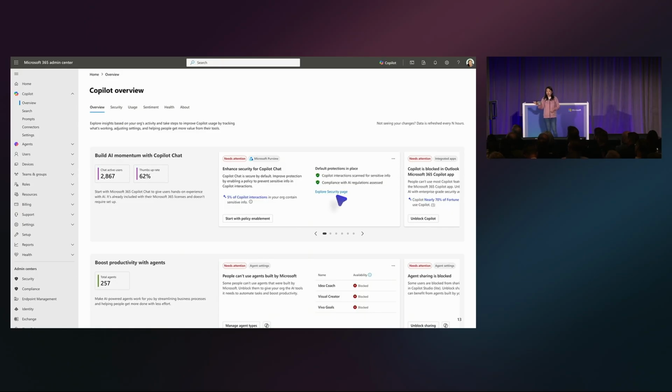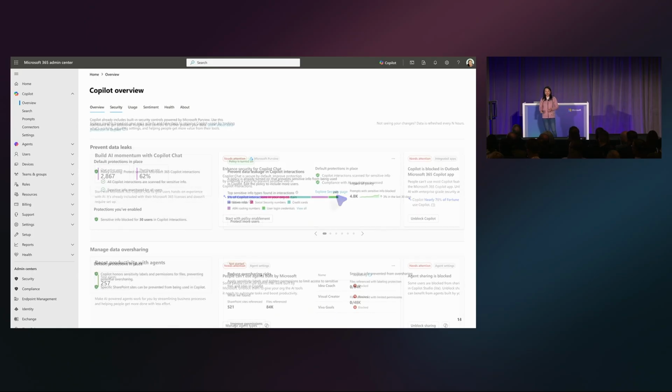And then also, you may have noticed there is now a new card here. It's talking about building AI momentum with Copilot chat. And it's telling you, as an IT admin, there are some steps that you may want to take to enhance security for Copilot chat and to explore that security page.